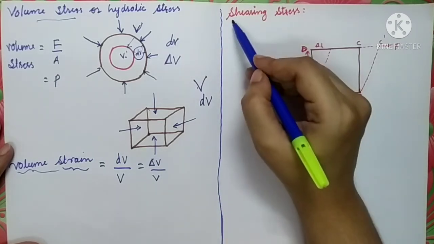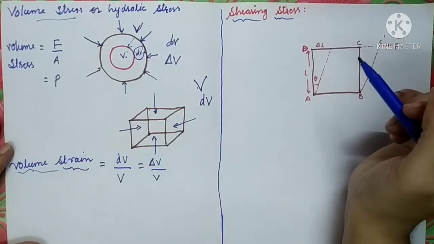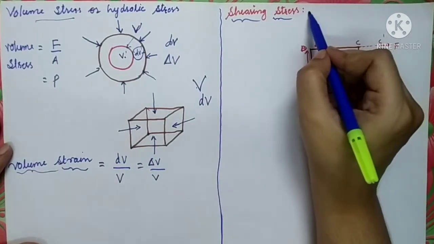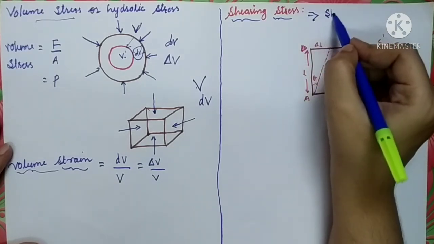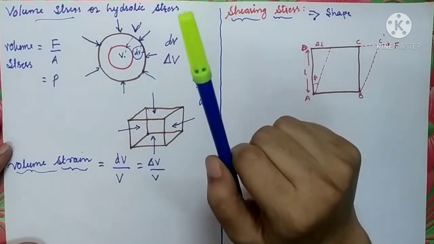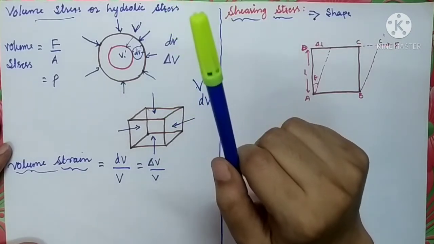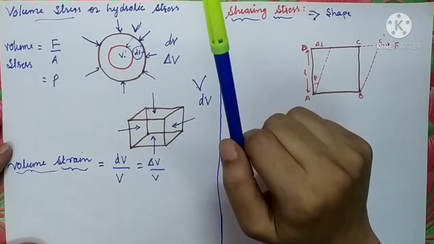Now let's study the last type of stress and strain, shearing stress or shearing strain. This type of deformation corresponds to the change in shape. Remember that change in length is called tensile stress or tensile strain, or compressive stress or compressive strain.